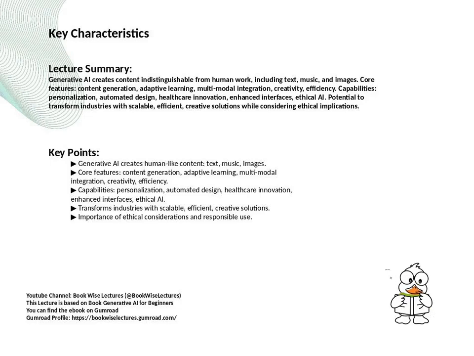Previously, we discussed the fundamental differences between generative and discriminative models, highlighting how generative models learn joint probability distributions to create new data, while discriminative models focus on classifying data by learning decision boundaries. Today, we are going to delve deeper into the key characteristics of generative AI, exploring its core features and capabilities that make it one of the most innovative frontiers in artificial intelligence.